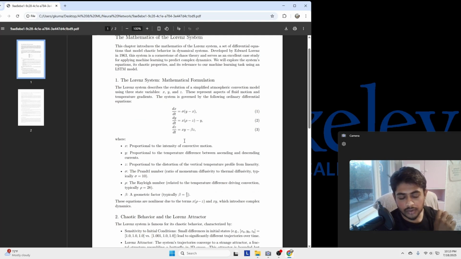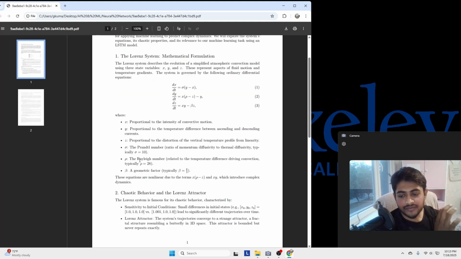If we put sigma equal to 10, rho equal to 28, and beta equal to 8 by 3, and the initial condition at the start, like x equal to 0, y equal to 0, then from one step to the next sample there will be a difference, but a very small one. But if we repeat the same thing over thousands of steps, we can see that a small change in input changes the result drastically, and it becomes unpredictable and starts behaving chaotically.